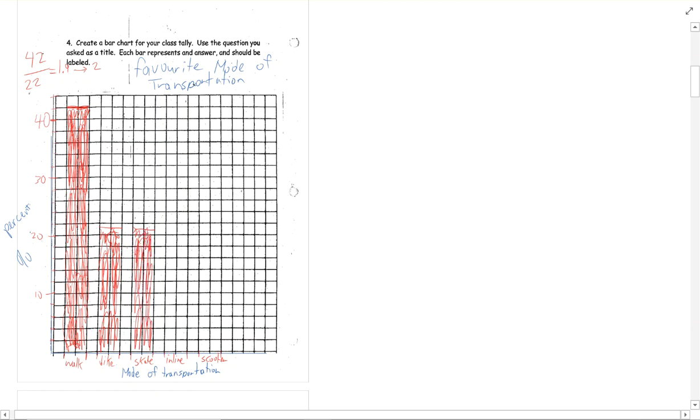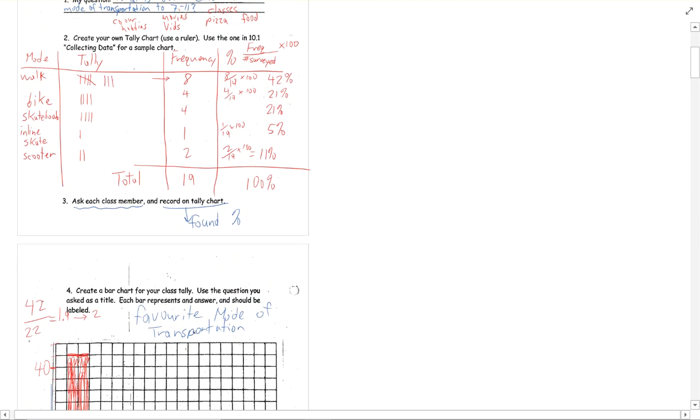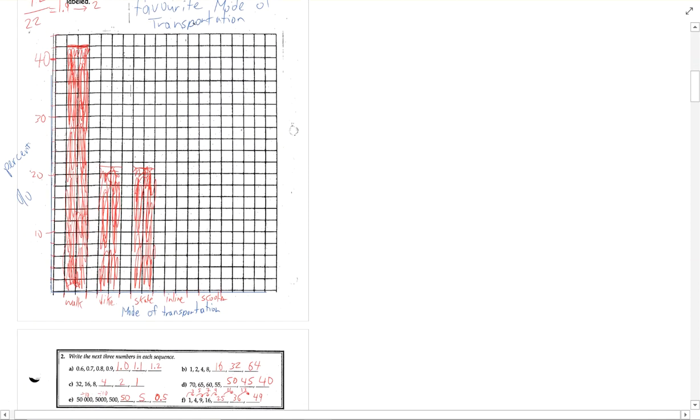Then I have to check the next ones. We have inline skating and scootering at 5 and 11. So inline would be at 5, halfway between 4 and 6. And the last one was 11, halfway between 10 and 12, right there. Good. There was my graph.